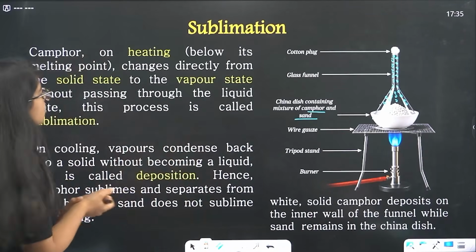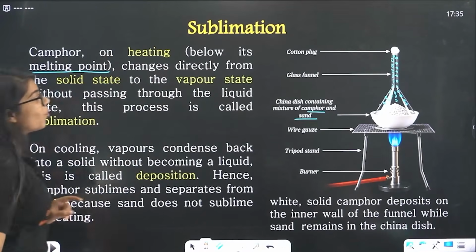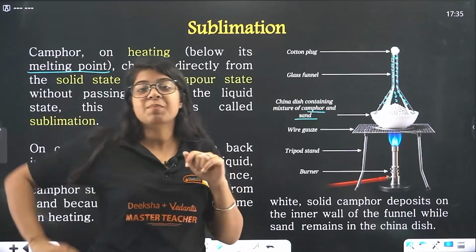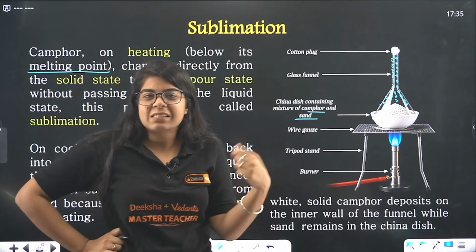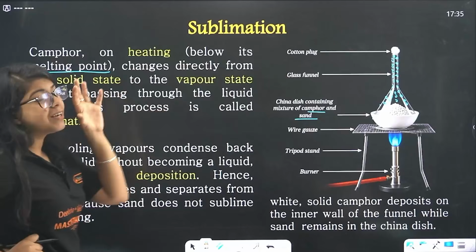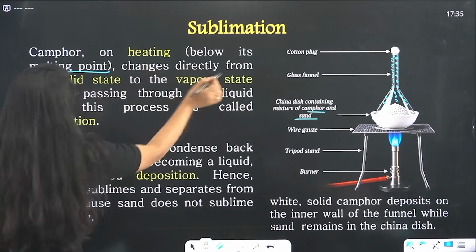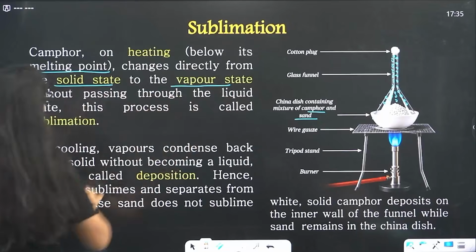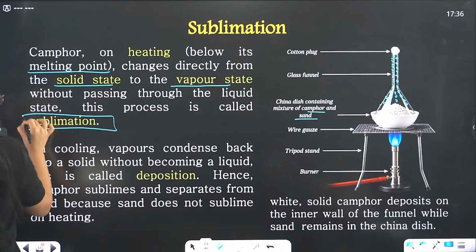Done. So camphor on heating below its melting point. Below its melting point, we talked about boiling point, but now it's melting point. If camphor melts, that's of no use, right? It melts inside sand, no use. So we have to give it less temperature so that it does not melt, right? Changes directly from solid state to vapor state without passing through the liquid state. This process is called sublimation.